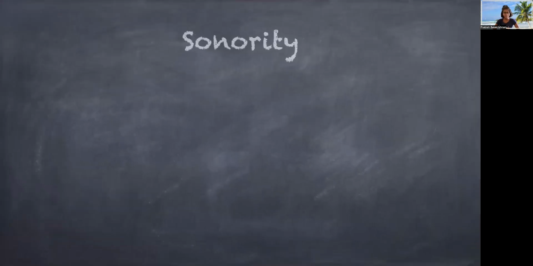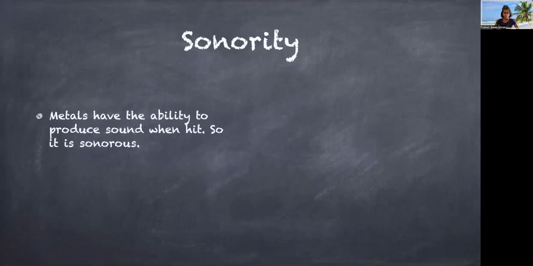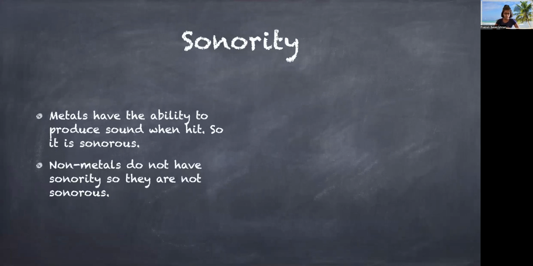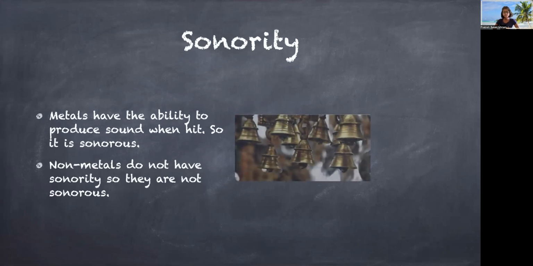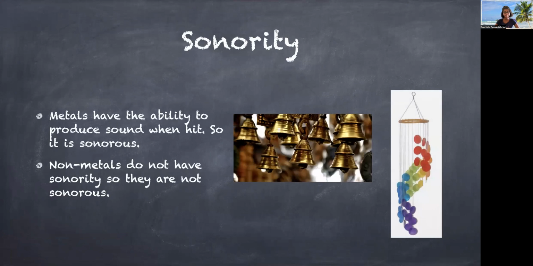The next property is sonority. The ability to produce sound when hit is sonority. As metals have this property, metals are sonorous. Non-metals do not have this property, so they are not sonorous. This property is used for making bells and wind chimes.